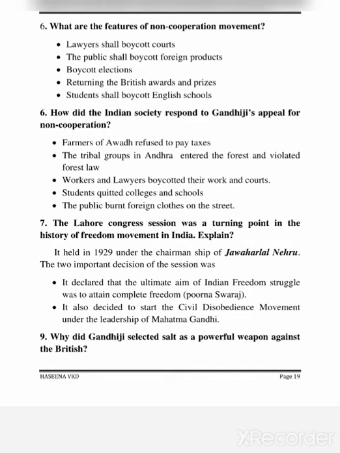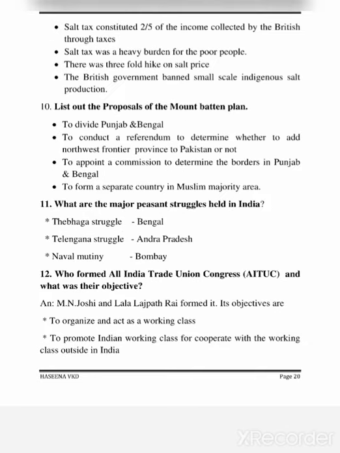9. Why did Gandhiji select salt as a powerful weapon against the British? SSLC History Capsule, page 20. Salt tax constituted 2/5 of the income collected by the British through taxes. Salt tax was a heavy burden for the poor people. There was a three-fold hike in the salt price. The British government banned small-scale, indigenous salt production.